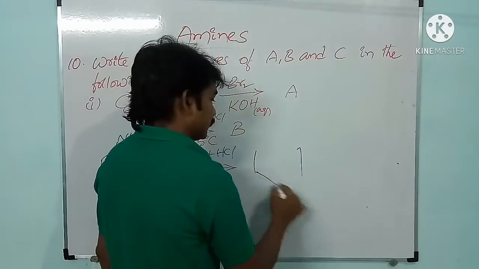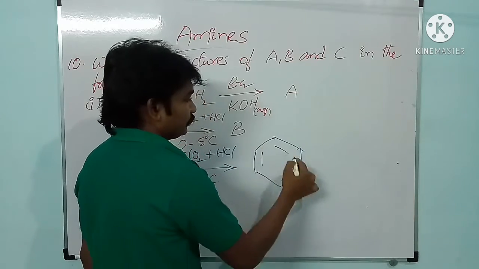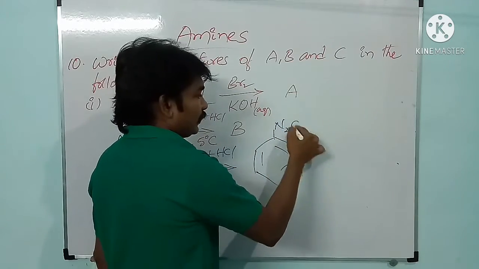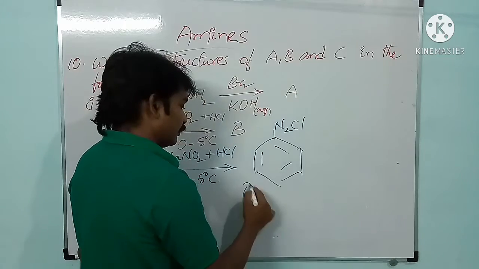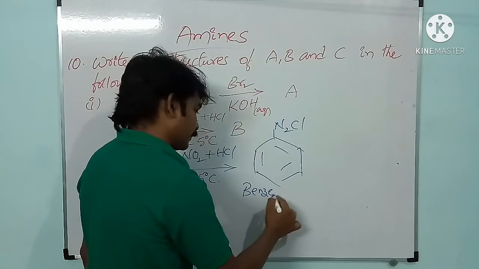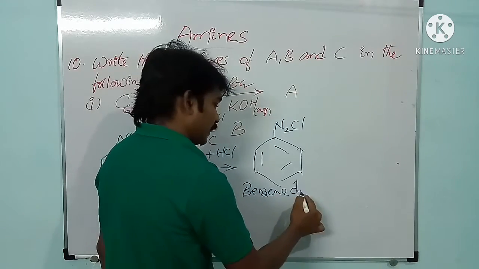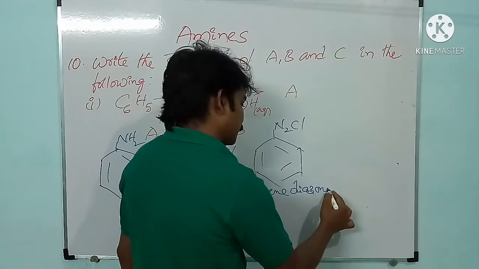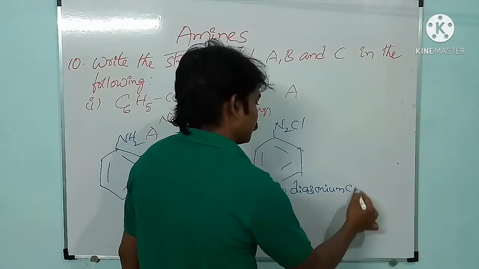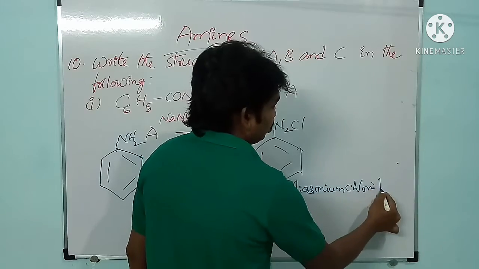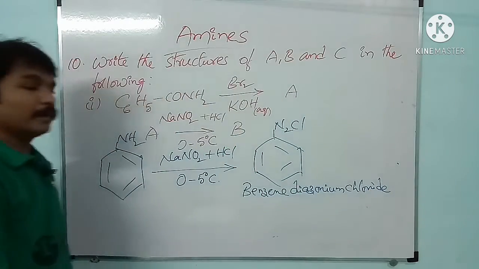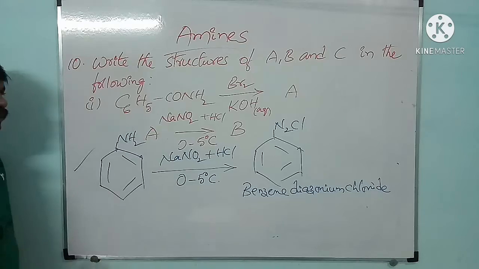As a result we will get N2Cl, it is nothing but benzene diazonium chloride. Please take the complete equation, don't get confused with this one.